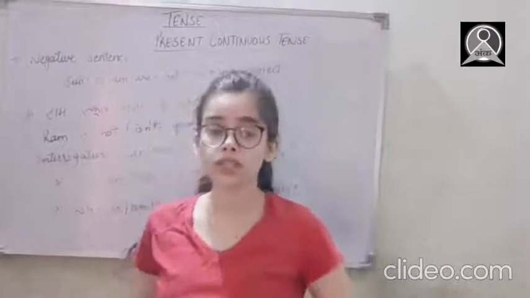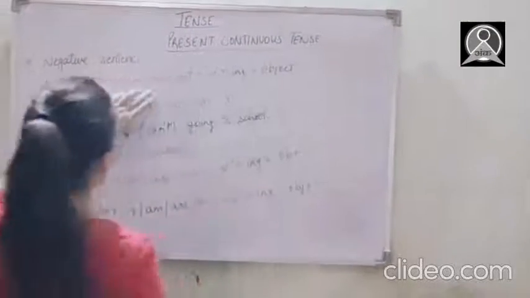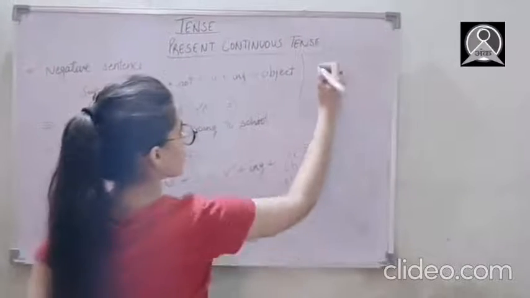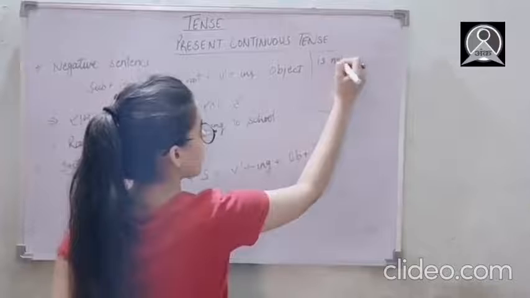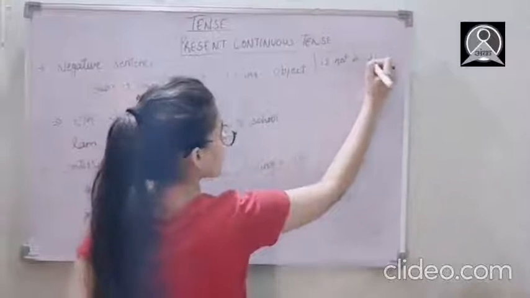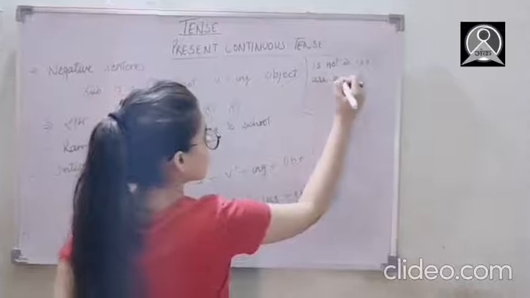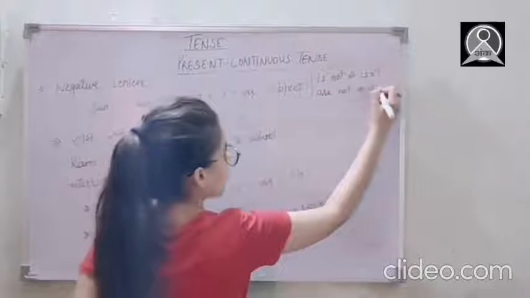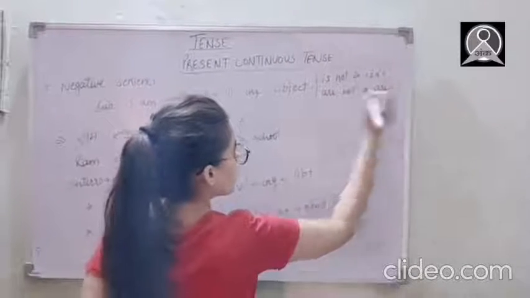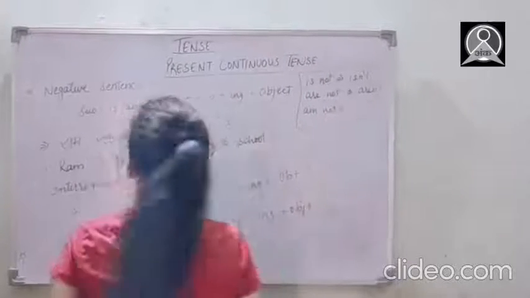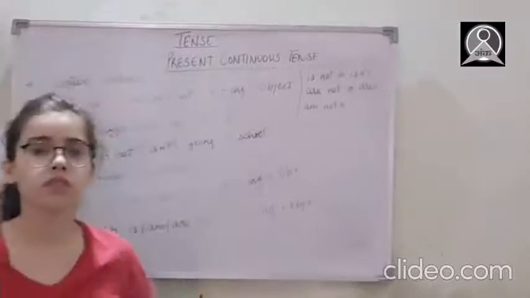And there is one more thing. See, the contracted form of is not, here I have to mention this. We can write is not as isn't. Are not, aren't. But what about am not? Is there any contracted form for this? Yes or no? We don't know, right?